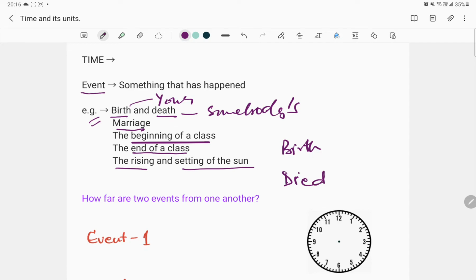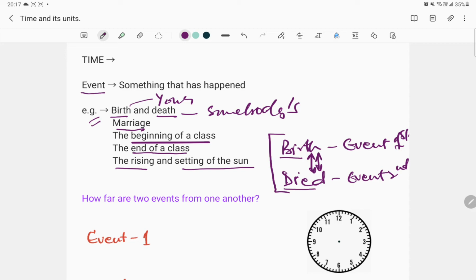What is the distance between these two events? Birth is the first event, and the death of the person is the second event. How far is the birth of the person from the death of the same person? Well, this separation or this distance between these two events is the time.